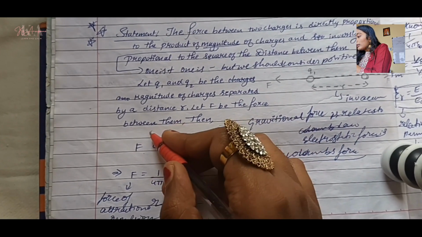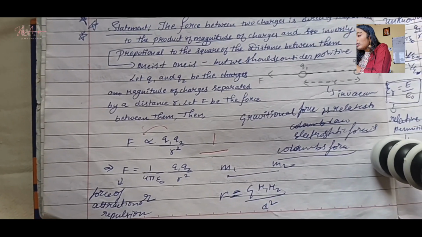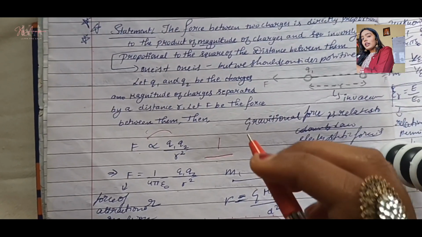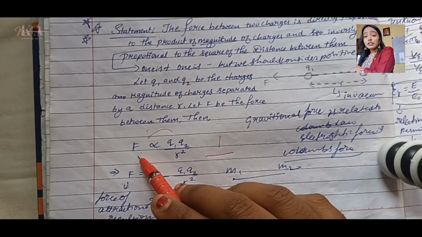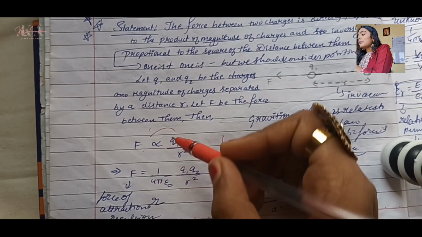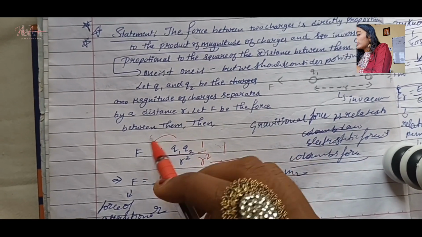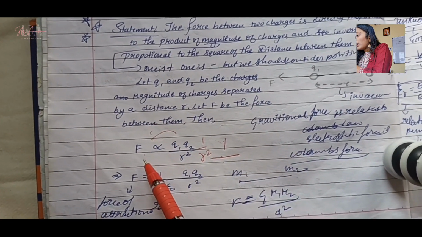Inverse means basically 1 by. Directly means we are talking about the numerator, and inversely means 1 by R square.